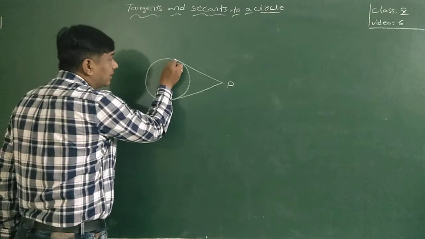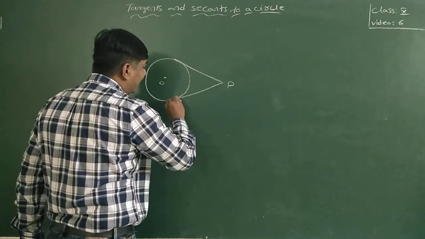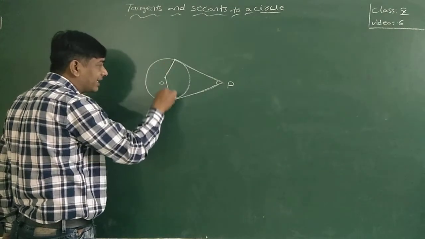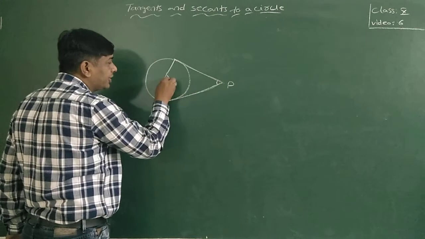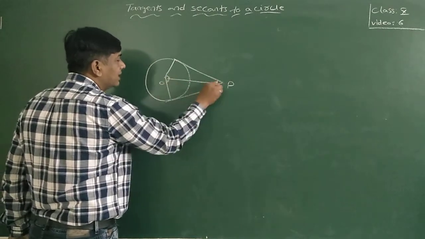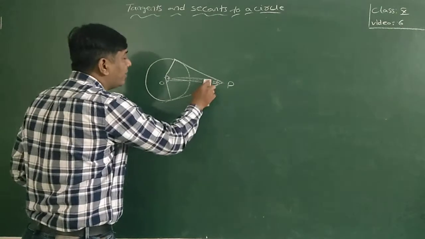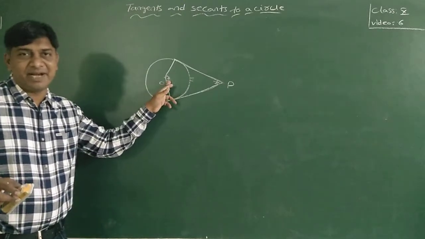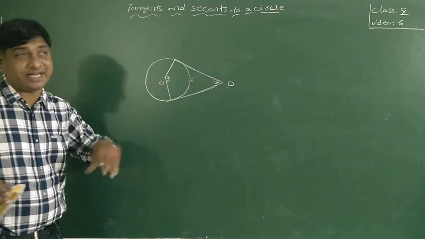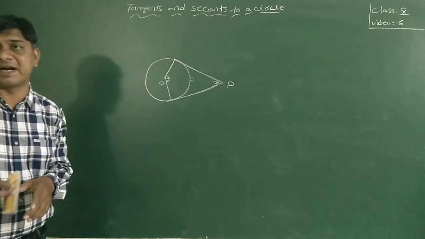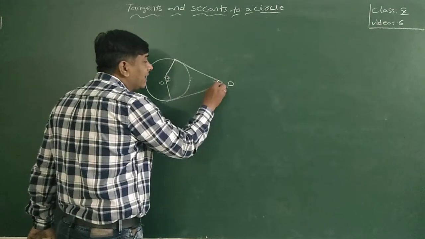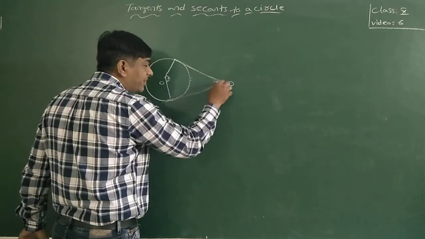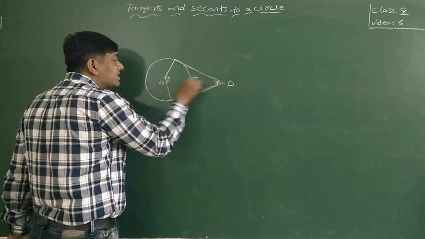The angle made by the two tangents at the external point P and the angle at the center of the circle are supplementary. Means the angle at the center, made with respect to the radii drawn to the points of contact, and the angle at the point where the tangents meet externally, are supplementary.